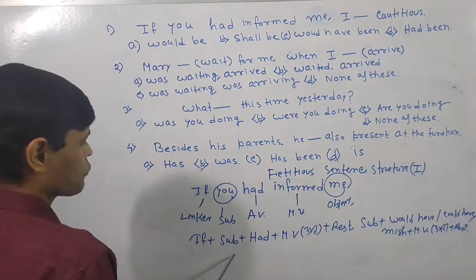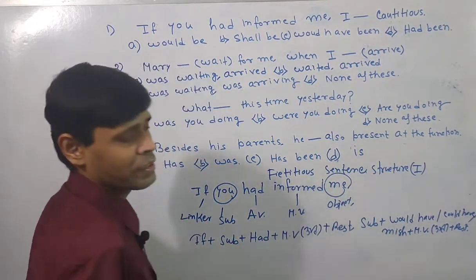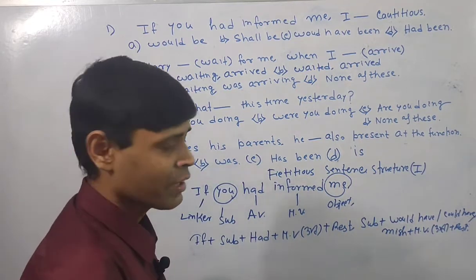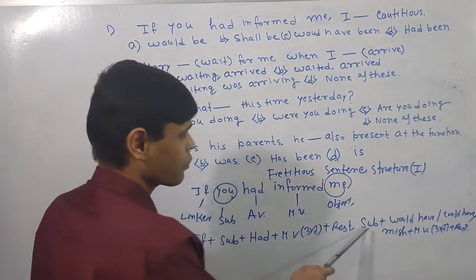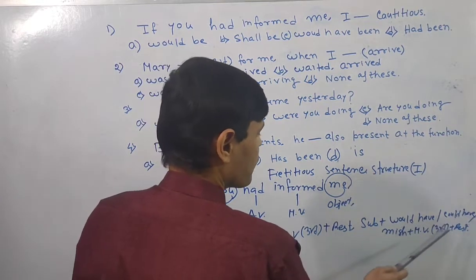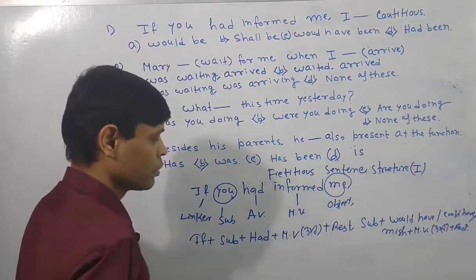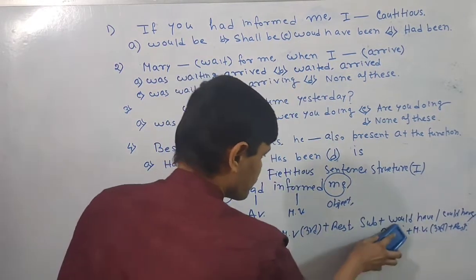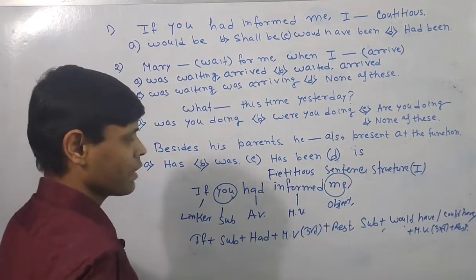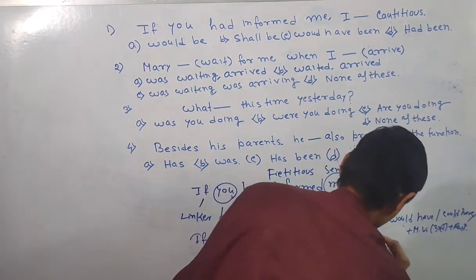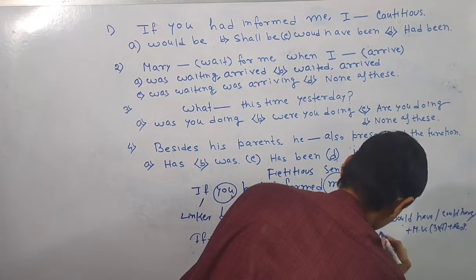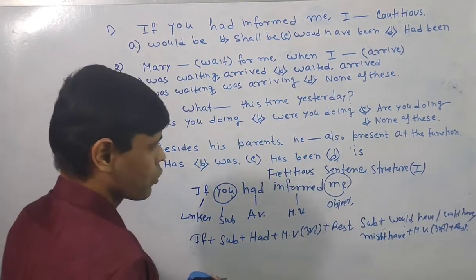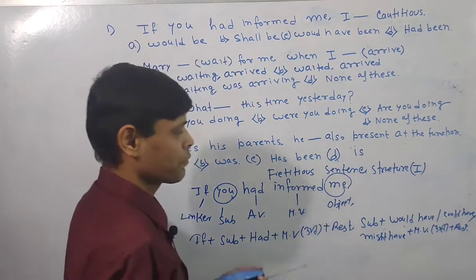If subject had, main verb must be written in the third form. Rest. If object is there or any other phrases are there, you have to write the phrases. Then again you have to go for the subject. Would have, might have, maybe the answer. Would have, could have, might have, etc. Either would have or could have or might have, you have to write. Then you have to pounce on the main verb. If object is there, you have to write for the object.